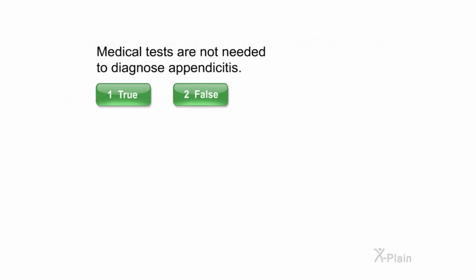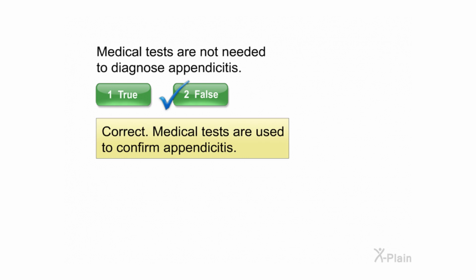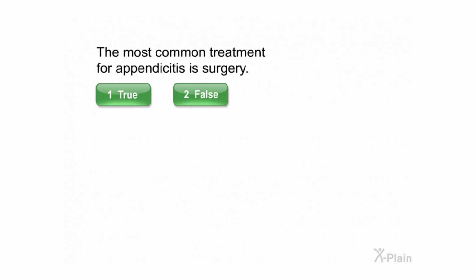Medical tests are not needed to diagnose appendicitis. Select true or false. Correct. Medical tests are used to confirm appendicitis. The most common treatment for appendicitis is surgery. Select true or false.